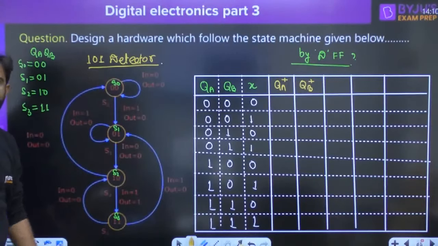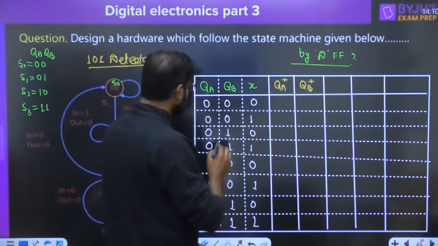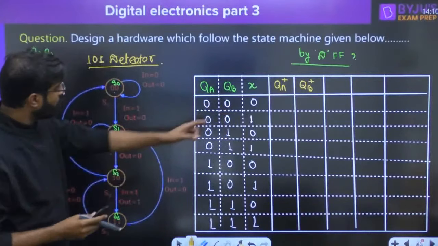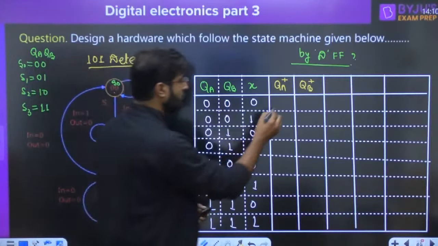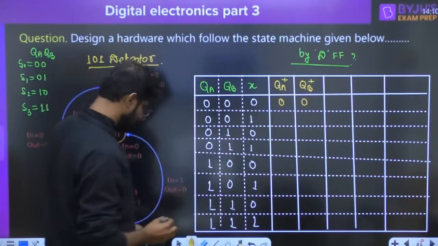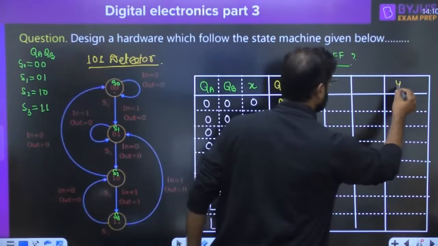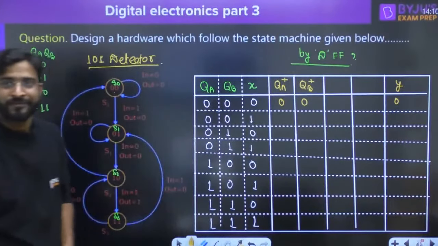This is called 101 detector, right? Okay. So you are at 00 state and if input is 0 is basically given, again you have to retain on this same state also, 00. And what should be your output? Output is going to be 0.